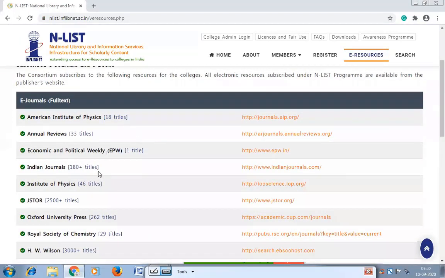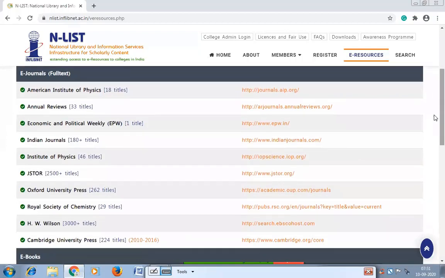See, these many e-journals, and these are the publishers of the e-journals which this database contains. And these journals are of different subjects. This is not a very specific subject. All subject journals you will find in this database. In all these publications, Indian Journal, JSTOR and HW Wilson are very important. HW Wilson gives you around 3000 titles and JSTOR gives you around 2500 titles.